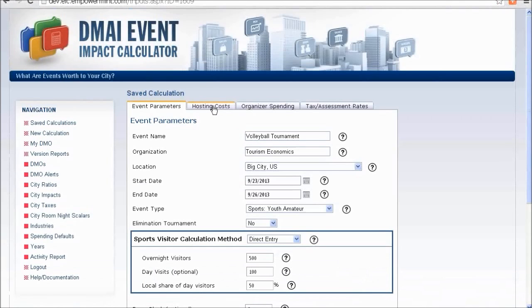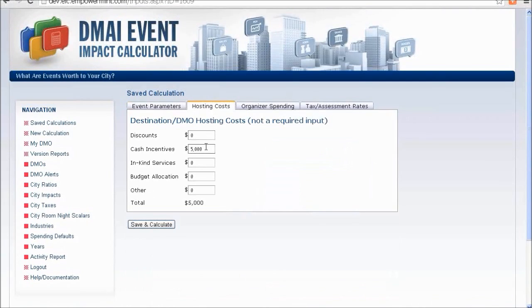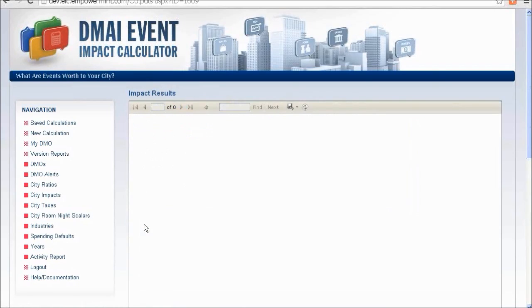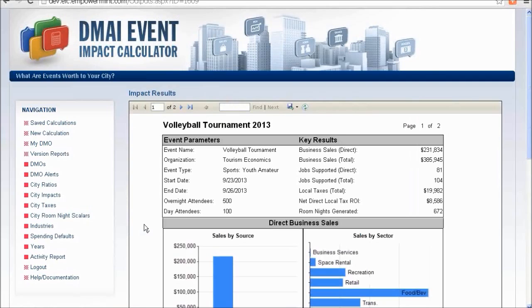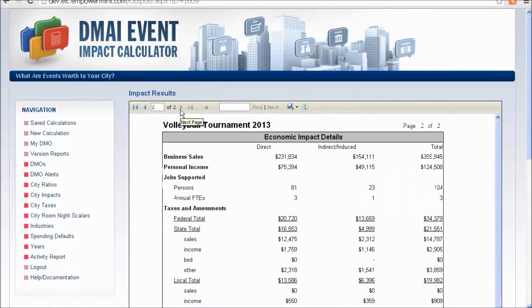We can also calculate the return on investment of an event. And if we go to the Input Hosting Costs tab, we can put in an assumption on what incentive we might provide this event. So here I've put in $5,000. If we save and calculate, it'll show us what the return on investment of that $5,000 investment is.